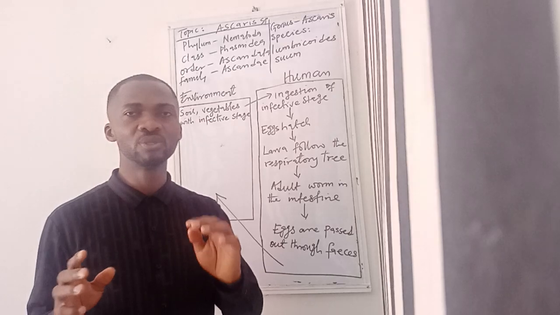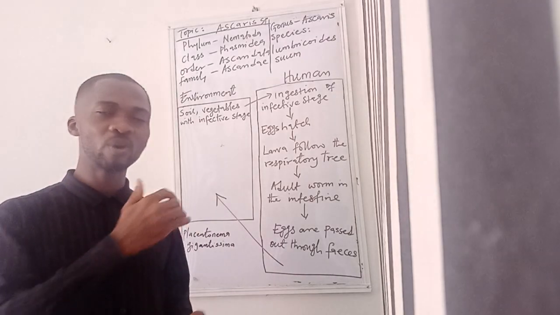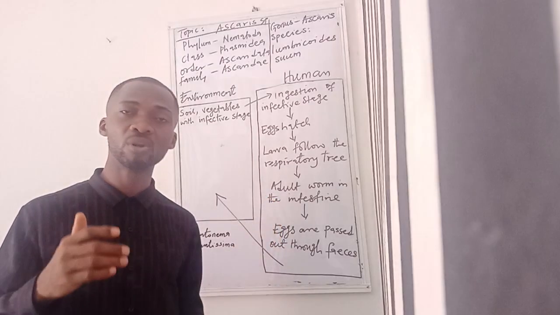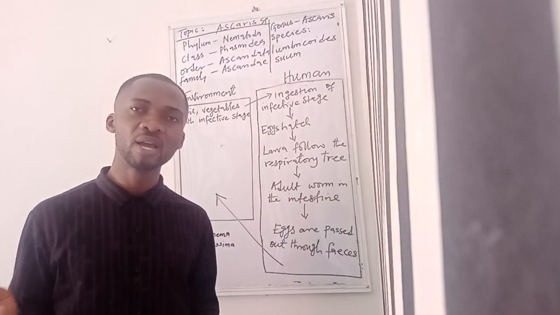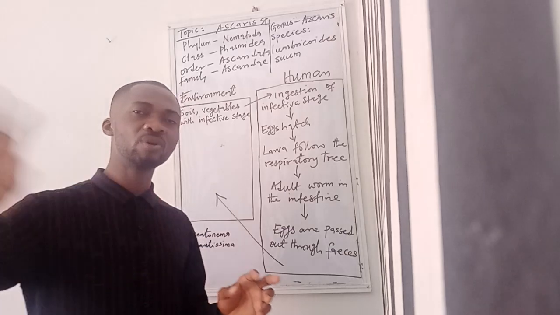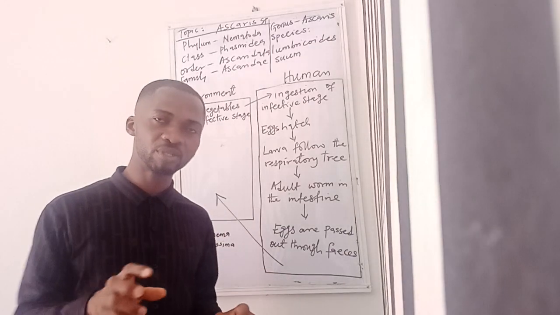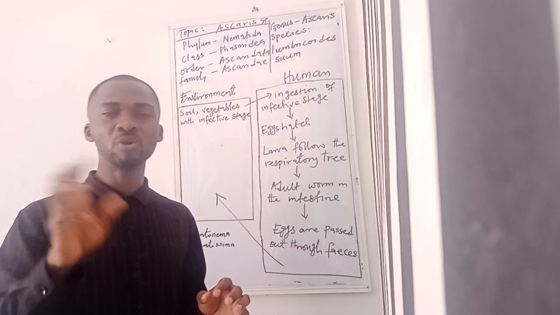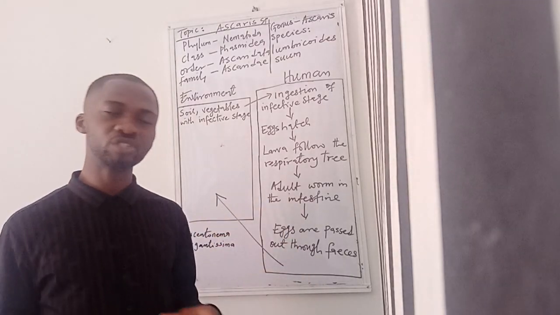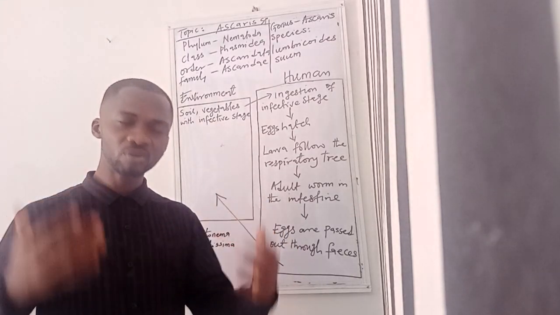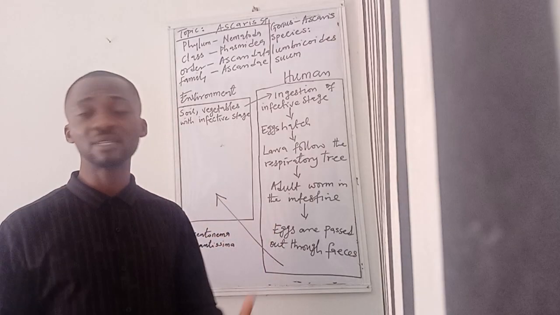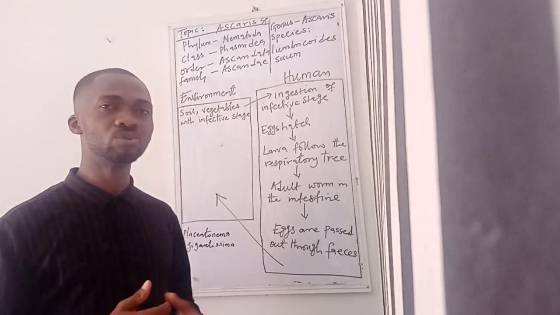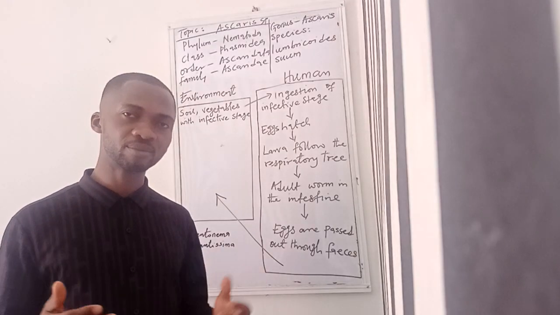When it comes to the migrating larva, when I was talking about the life cycle, I mentioned that the parasite passes through the lung tissue, and once they pass through the lung tissue, they cause damage, resulting in a pool of blood within the lung tissues. This can also result in a secondary bacterial infection and inflammation of the lungs, resulting in pneumonitis or pneumonia.